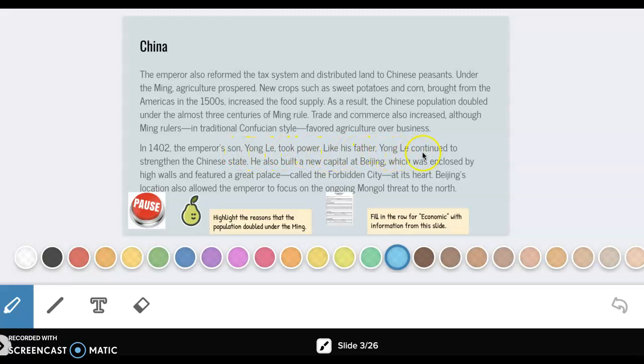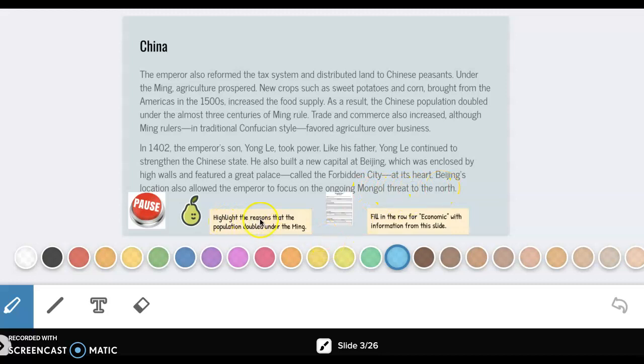Like his father, Yang Li continued to strengthen the Chinese state. He also built a new capital at Beijing, which was enclosed by high walls and featured a great palace, called the Forbidden City, at its heart. Beijing's location also allowed the emperor to focus on the ongoing Mongol threat to the north.